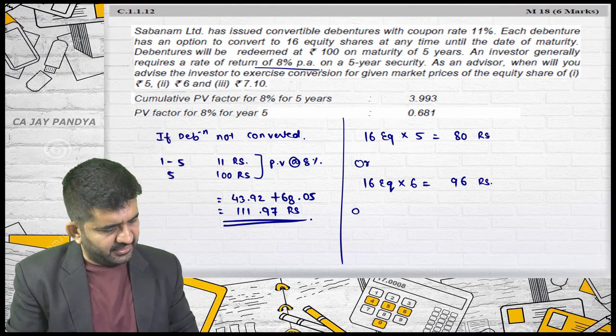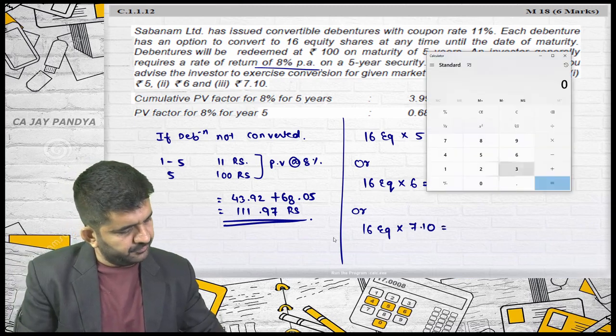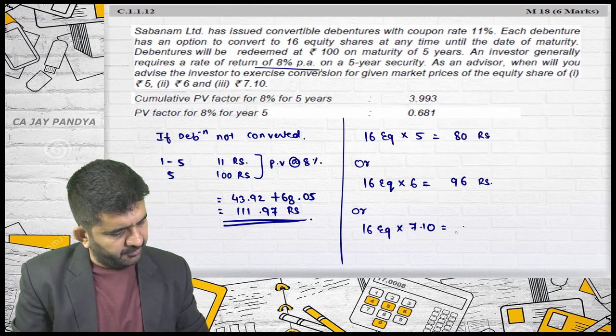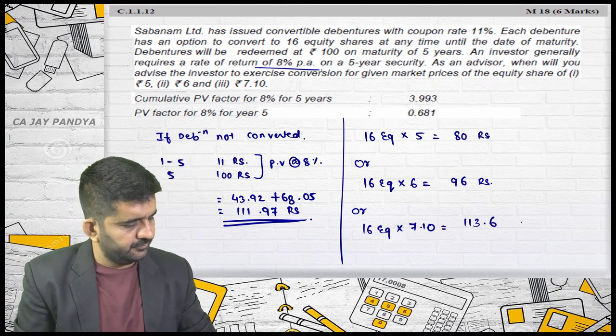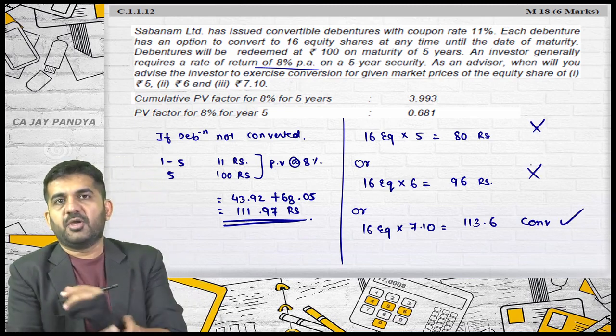Still it is less than this. Or 16 equity shares at the rate of rupees 7.10, it is 113.6. You will be going for conversion only in the last case; you will not be going for conversion in the first two.